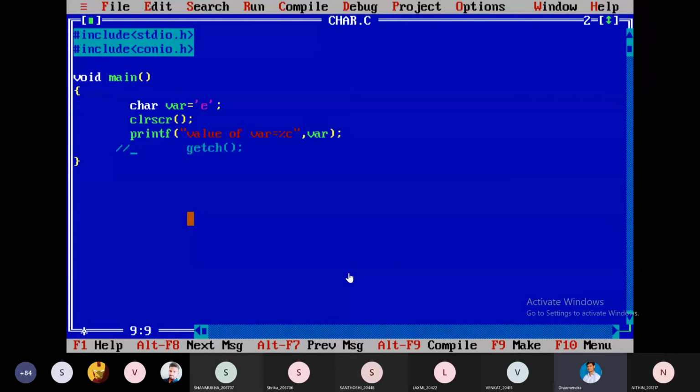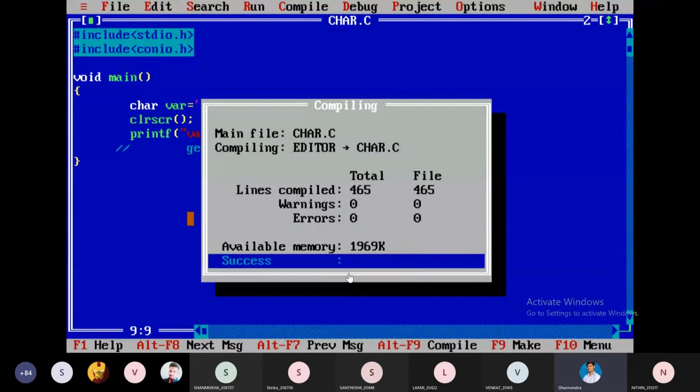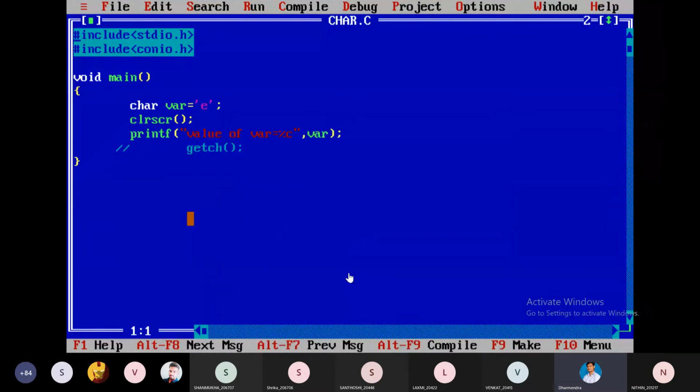Now I am saving and compiling. Observe here, Alt F9, function key, Control F9. It's not showing the output. Do you know why it's not showing the output?